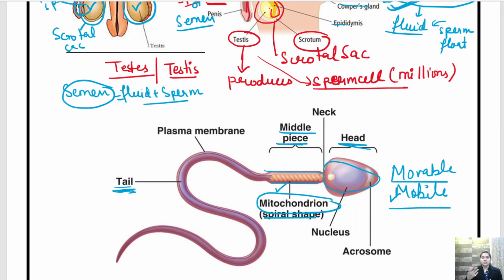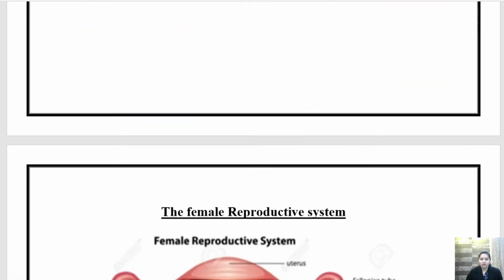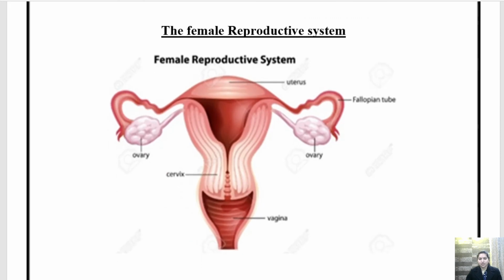Now as the semen is released from the urethra, it reaches the female reproductive organ. So now let's talk about the female reproductive organ. The female reproductive system has a pair of ovaries. Like in case of males, we have a pair of testes. In case of females, there is a pair of ovaries present.